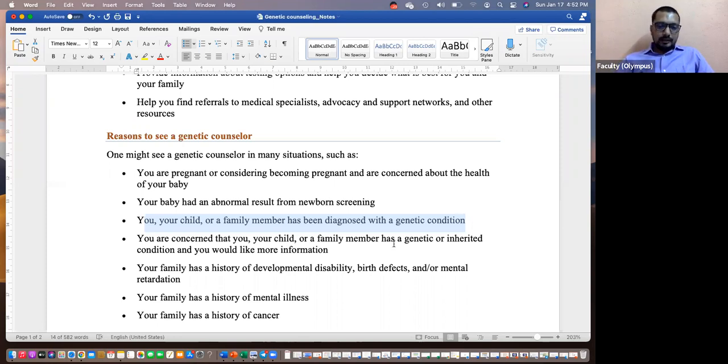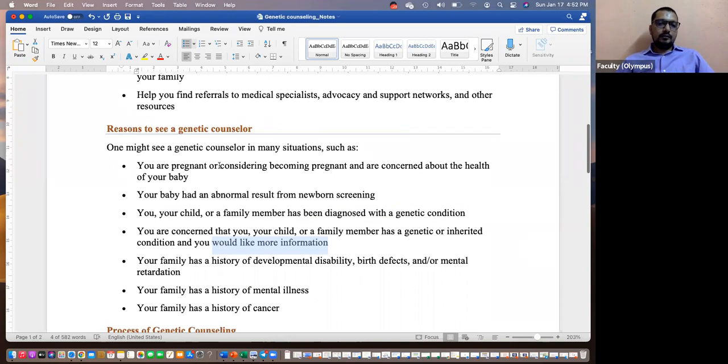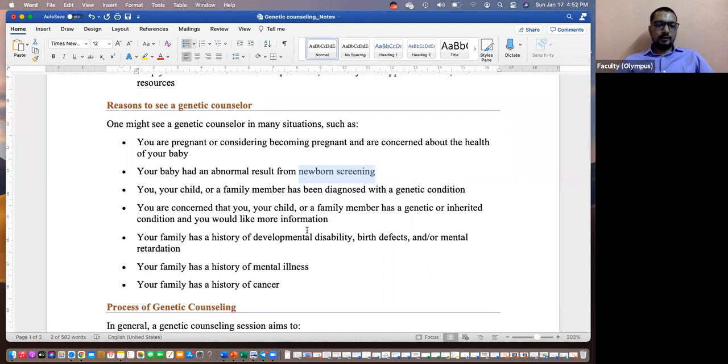Same thing here, except in the next point, you already know about the genetic condition, but you want to know more. What happens? What are the possibilities of the next generations being affected? For those things also, you may go to a genetic counselor. So basically, when someone is carrying and in doubt about the genetic condition of the baby, or there is a positive screen for a newborn for a particular genetic condition, or a family member is affected, these can lead to someone seeking the help of a genetic counselor.